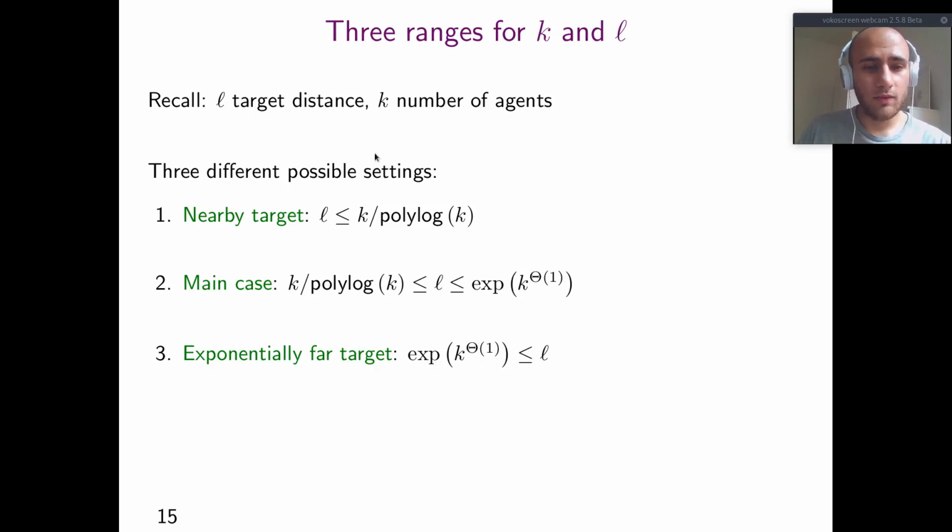We divide the values of k and L in 3 possible cases. The case of a nearby target, when L is at most k over polylog k. The main case is when L is between k over polylog k and some exponential function in k, and then the case of an exponentially far target when L is at least some exponential function in k.